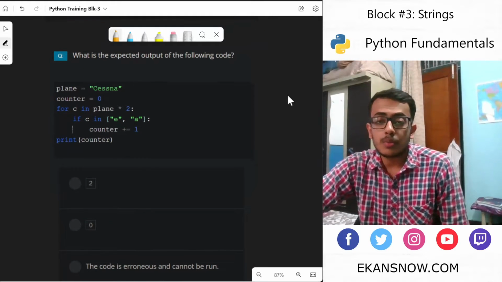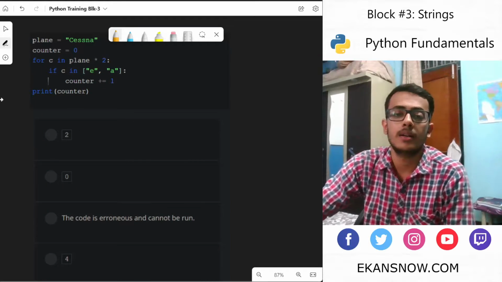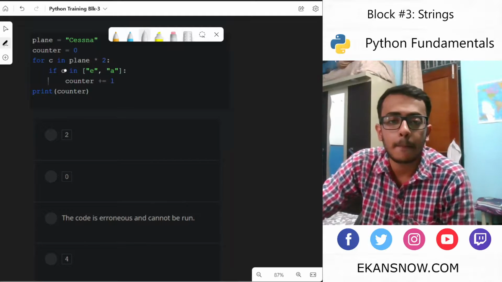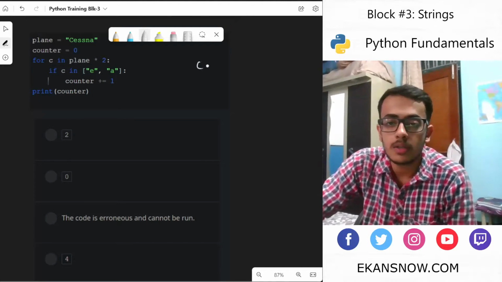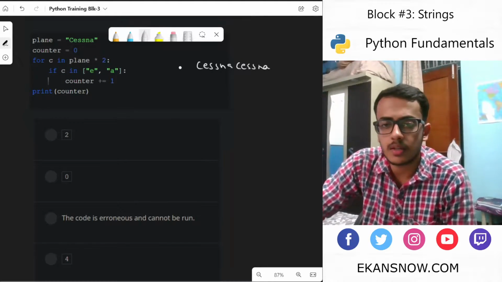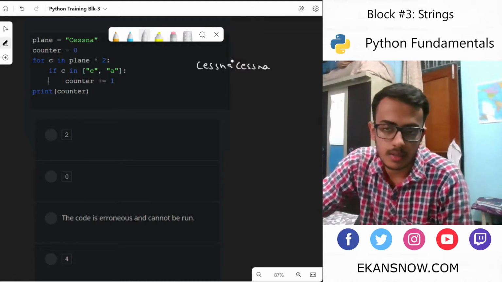What is the expected output of the following code? Fine. We have CESSNA, counter initialized to 0. Looping has been performed, and we are checking each character within plane cross 2. Plane cross 2 would be CESSNA and then CESSNA, concatenated, so two times is there now. That is why it has been concatenated two times.